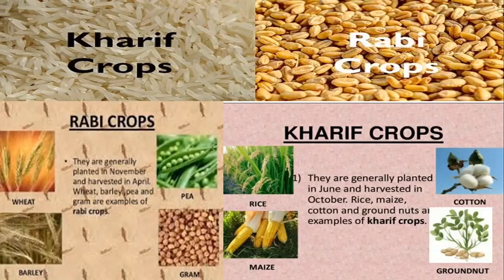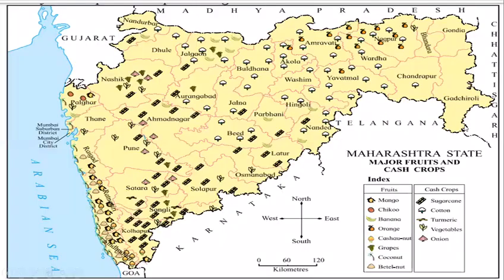Students, let us study the map on page 97 and complete the activity. Now tell me, what is the title of the map? Maharashtra State Major Fruits and Cash Crops. Now students, cash crops means crops that are grown mainly for sale and profit.